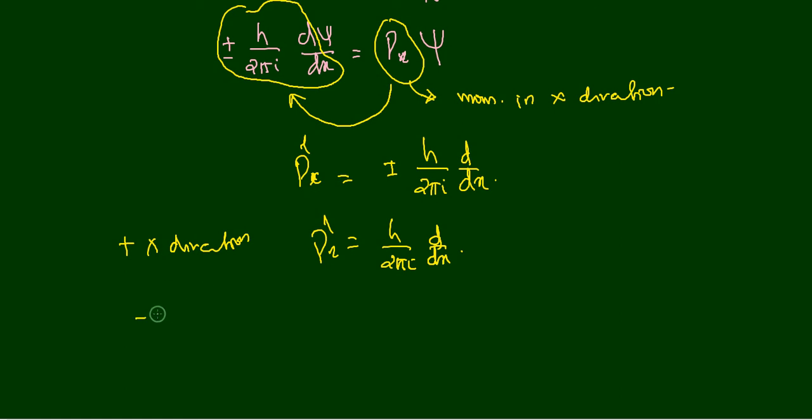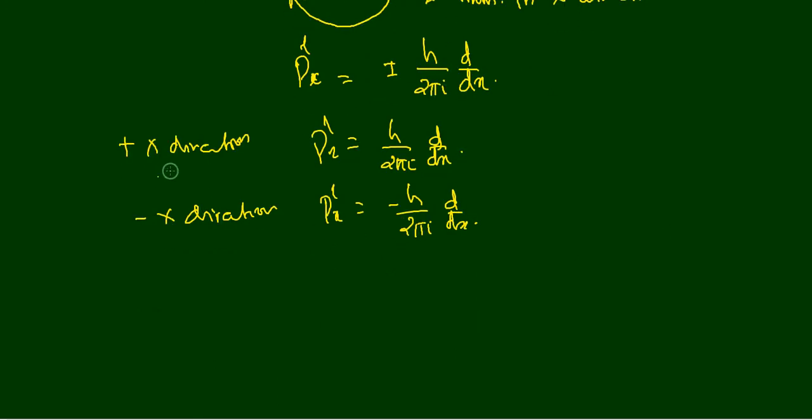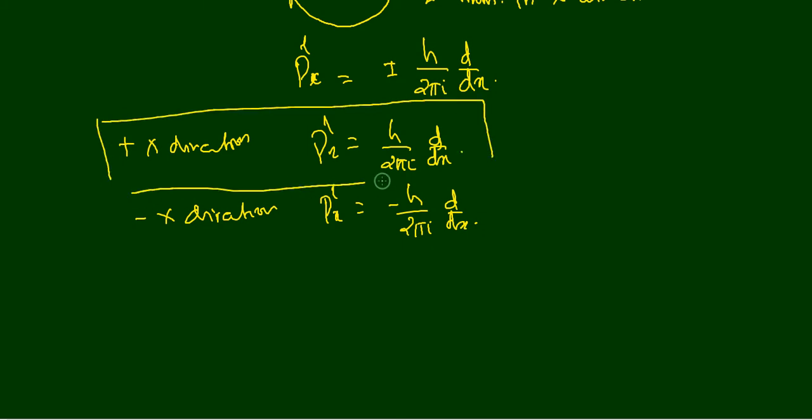And if it is moving in the minus x direction, meaning in the reverse direction, then px cap is equal to minus h by 2 pi i d by dx. Okay, in general, we talk only about the particle moving in the plus x direction. Whatever the direction of the particle, we can consider that as the positive direction. Okay, so the linear momentum operator px cap is equal to h divided by 2 pi i d by dx.